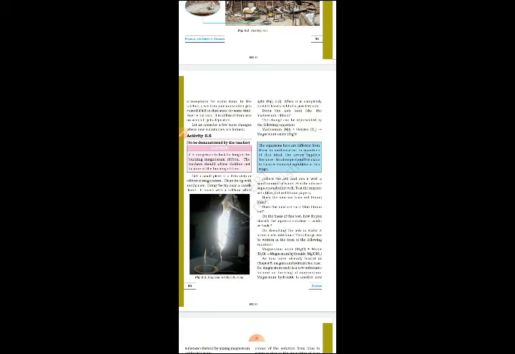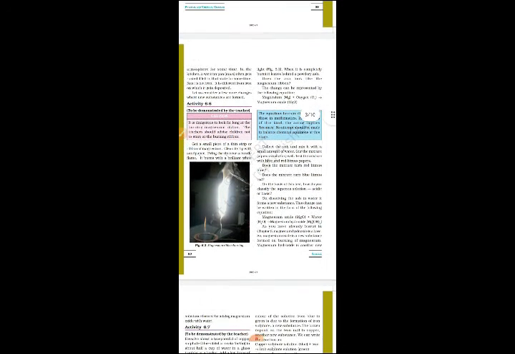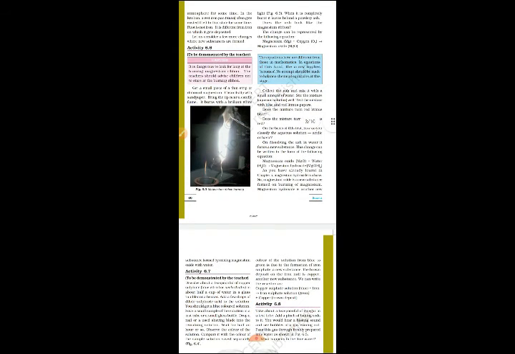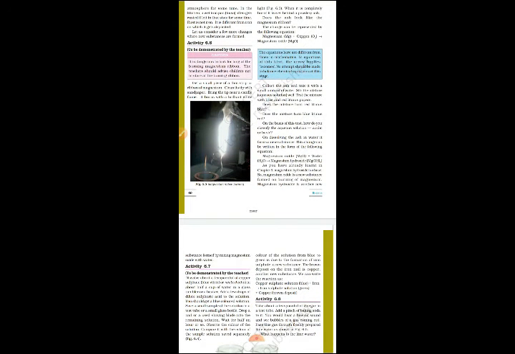Does the ash look like magnesium ribbon? The change can be represented by the following equation. Here we can see, children, magnesium plus oxygen gives magnesium oxide. So here, if we burn magnesium in the presence of oxygen, because for burning, for combustion, oxygen is required, we will get magnesium oxide, that powder form.